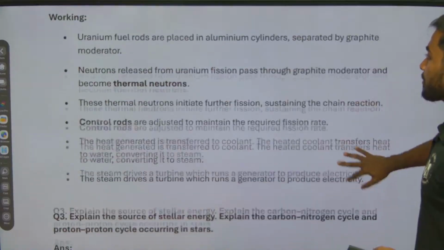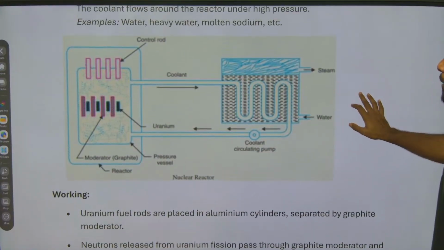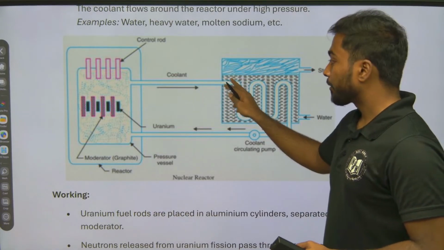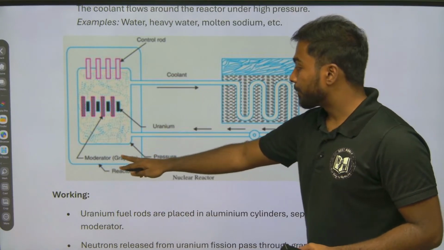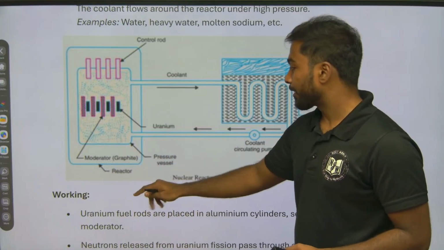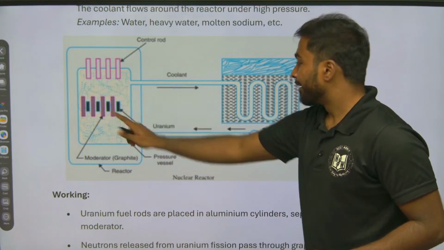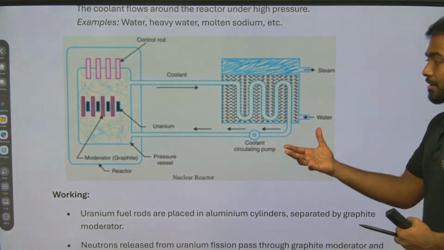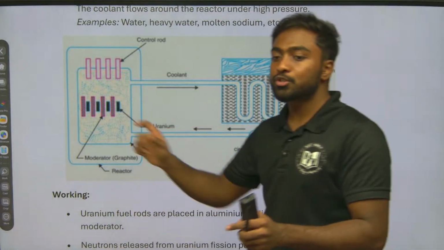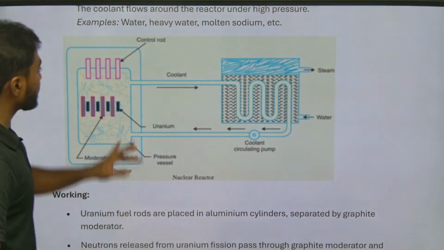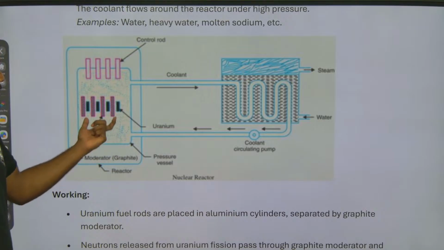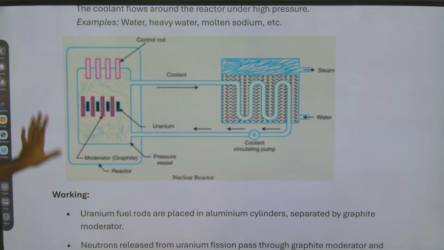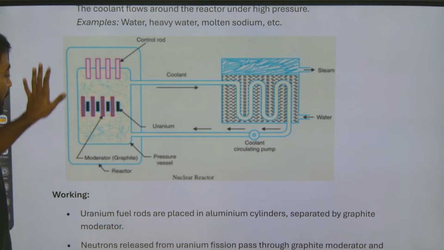These are the things present in the diagram: a control rod, coolant, uranium, then a moderator that is made up of graphite, then the reactor, and pressure vessels. We should write a simple diagram and mention the terms: control rods, graphite as a moderator. The total thing will be the reactor.